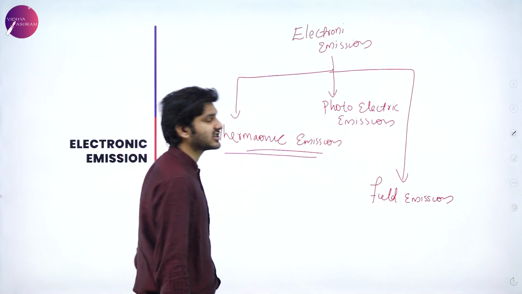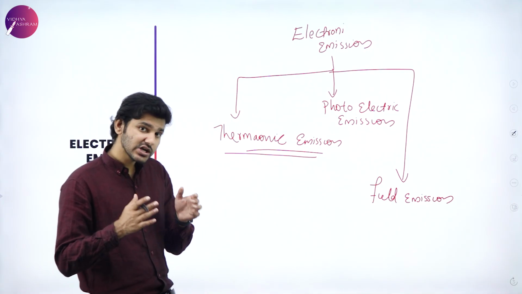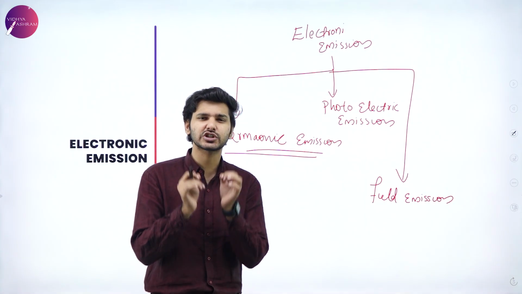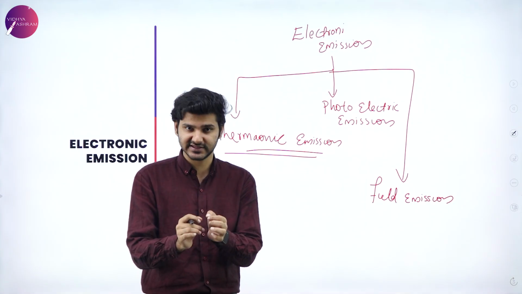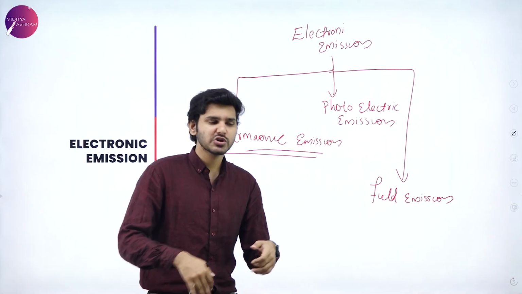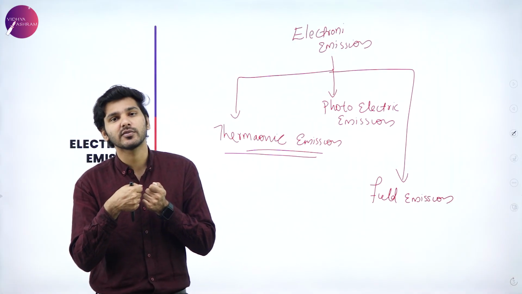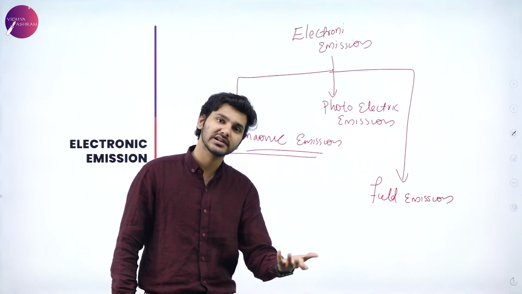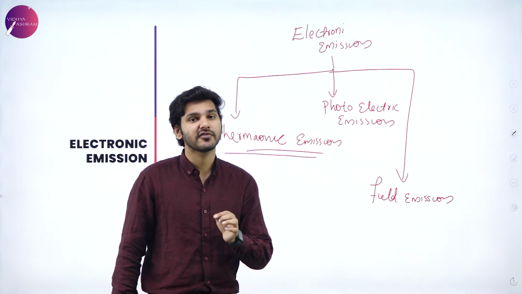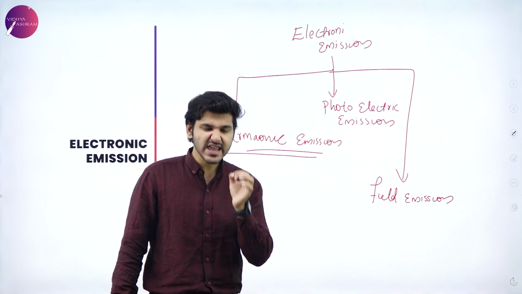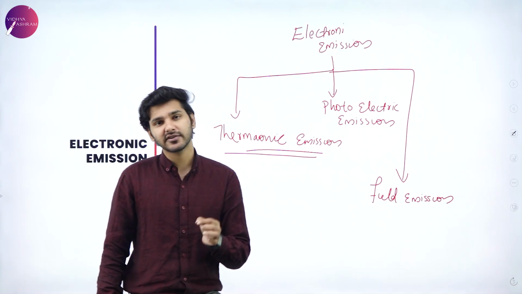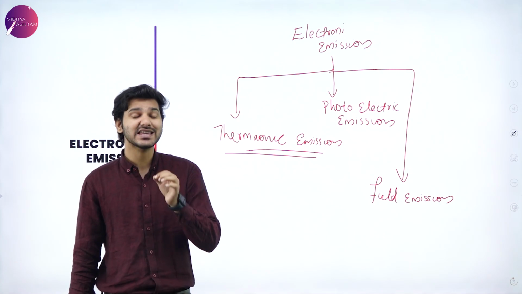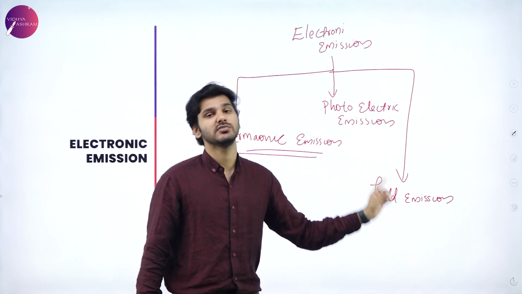So field emission actually means that when you're subjecting a particular metal surface to very strong electromagnetic fields, or simply electric fields, you can just pull out the electron from the metal surface, or you can just push out the electron from the metal surface. That particular type of emission, where you're using very strong electric fields in order to emit an electron from the metal surface, is known as field emission.